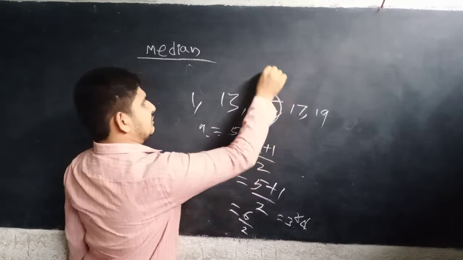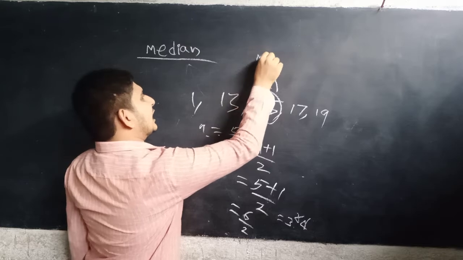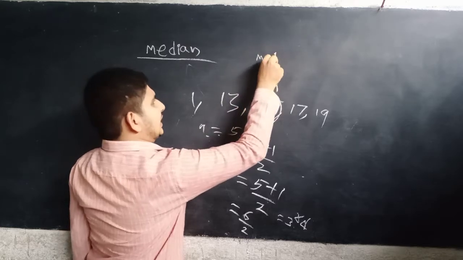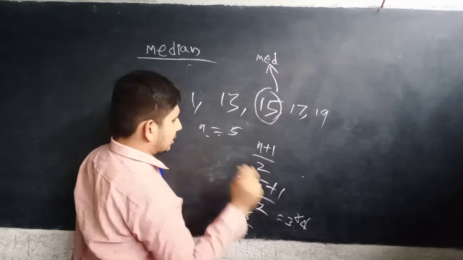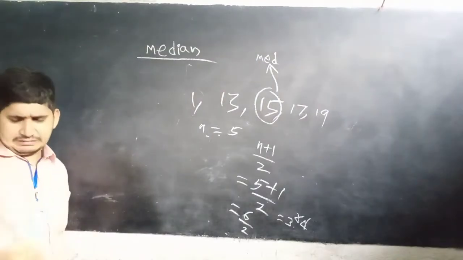So the median equals 15. In this way you have to find it if n is an odd number. I think you understood.